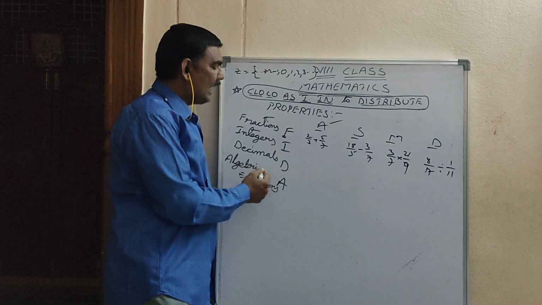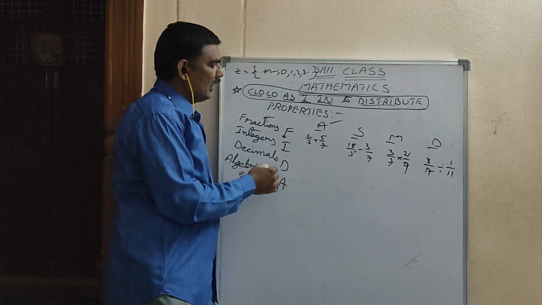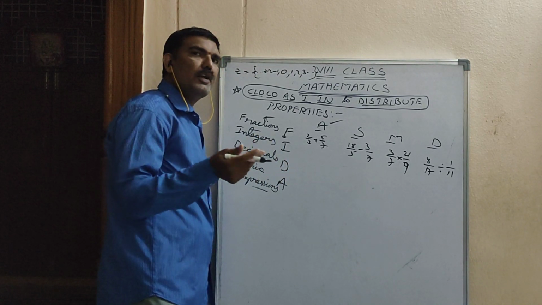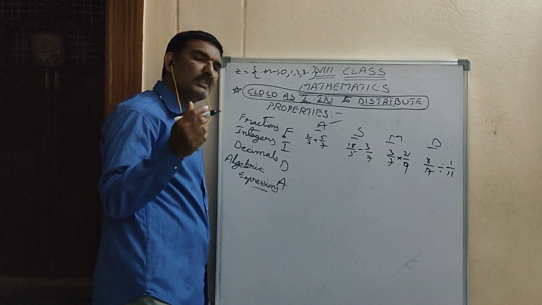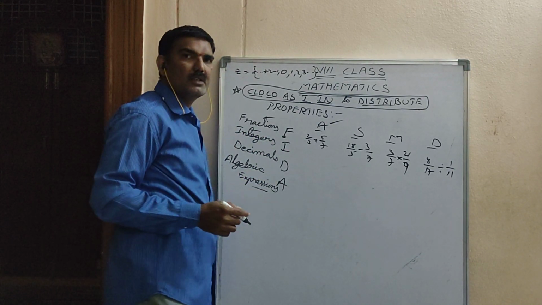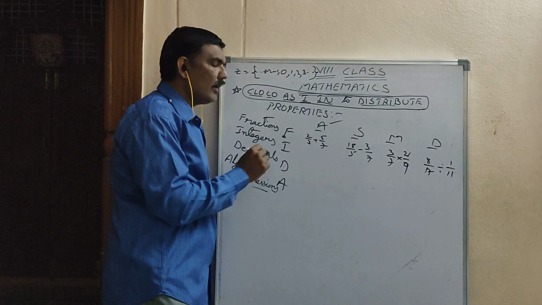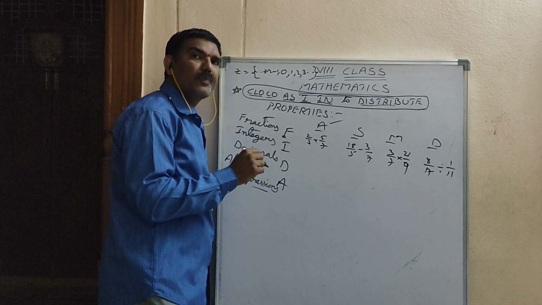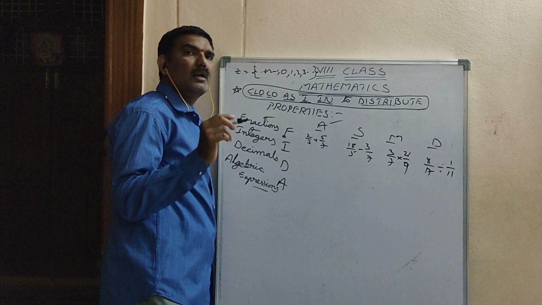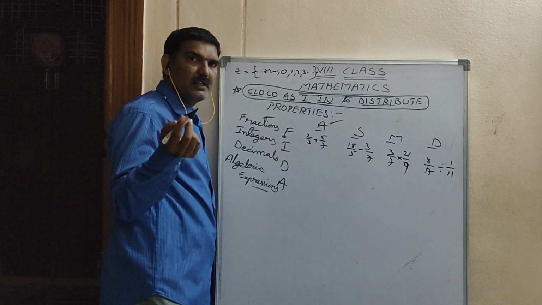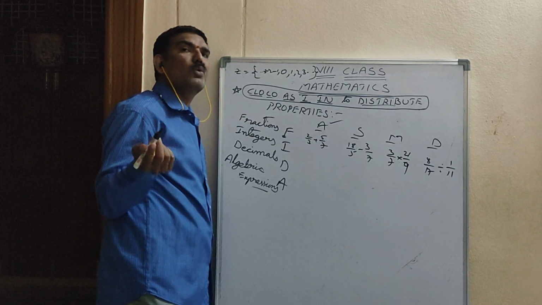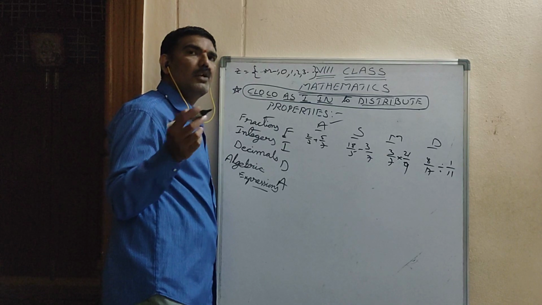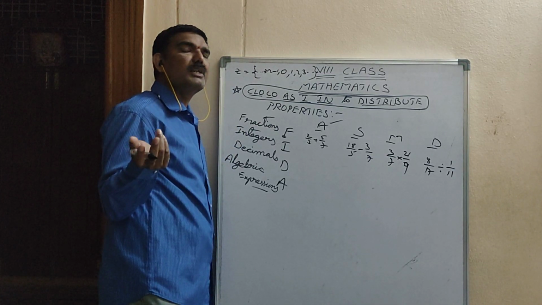Next, algebraic expressions. Already you know in 7th class, and from 6th class only algebra starts. So in this algebra, x plus y. My father brought x chocolates and each chocolate costs 2 rupees. Means 2x will be the amount which he pays.